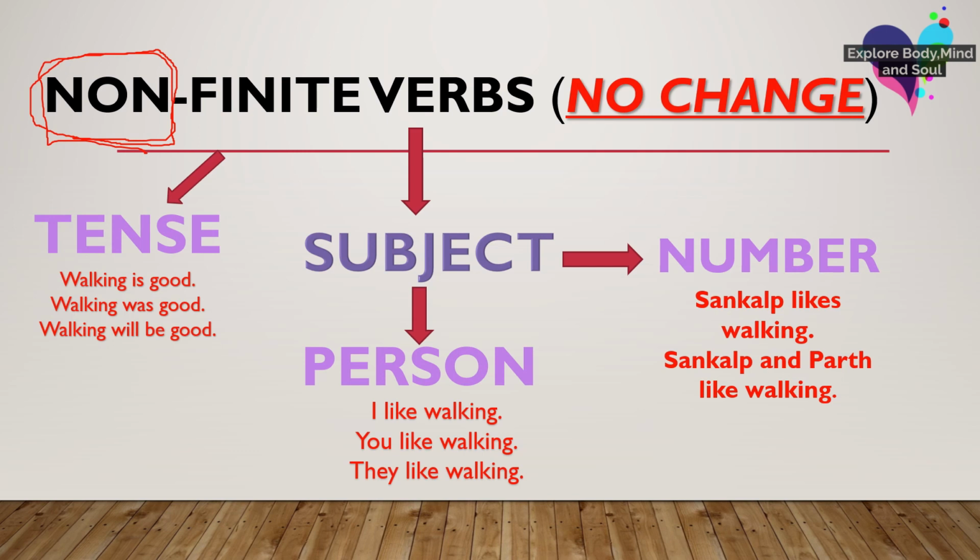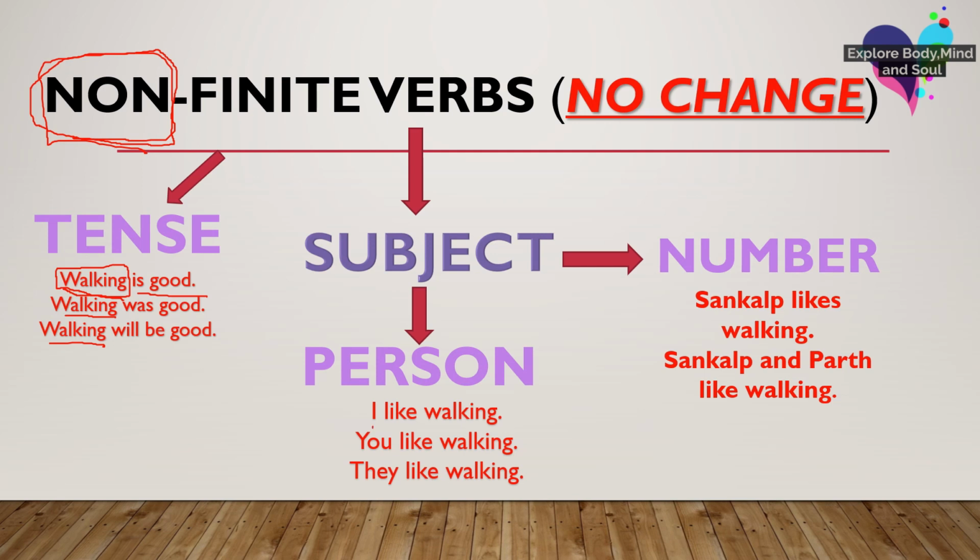Now let's understand with the help of examples. We have taken the verb walking here. So even if I am talking about present tense, past tense, future tense, in all the three cases, walking remained walking only. Walking is good, walking was good, walking will be good. Walking remained walking in all the three tenses.